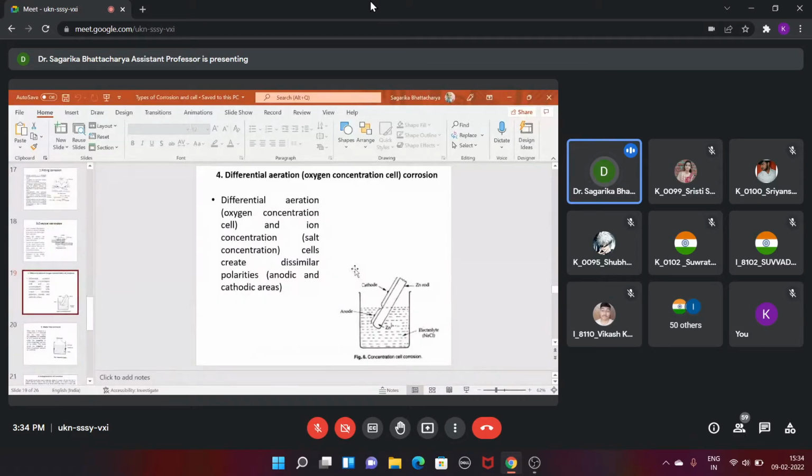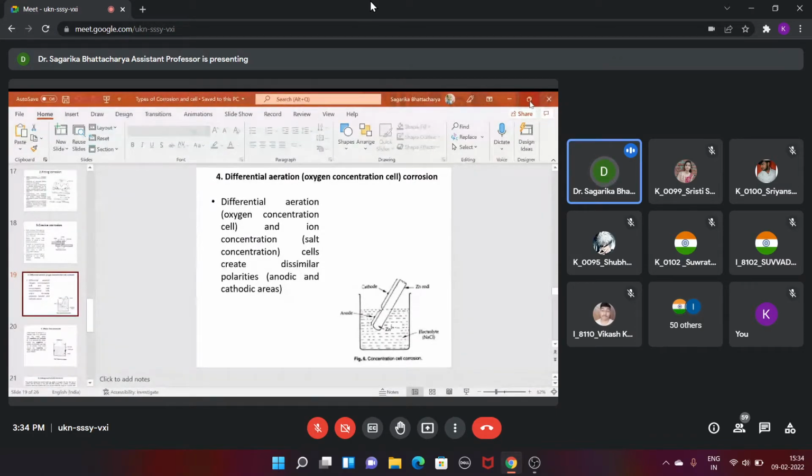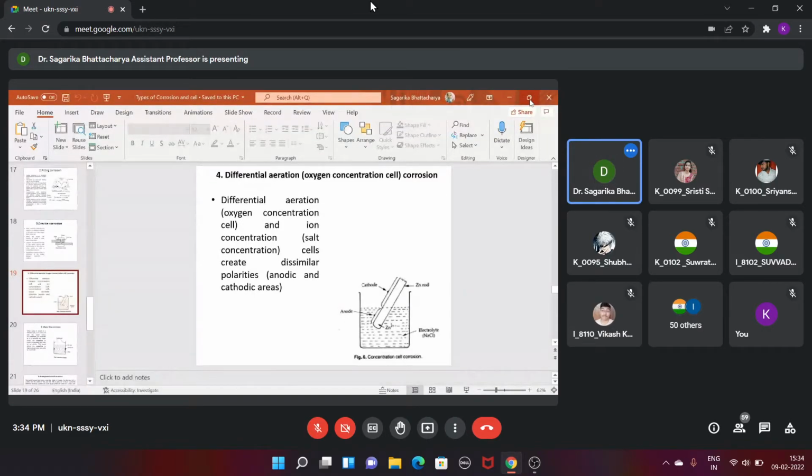Now another is differential. So I think now you understand what I'm trying to say: the formation of anode and cathode is basically important for corrosion. Whenever we are talking about two different metals, that is a galvanic cell, and the concentration cell is about formation of the cathode and anode in the same system.